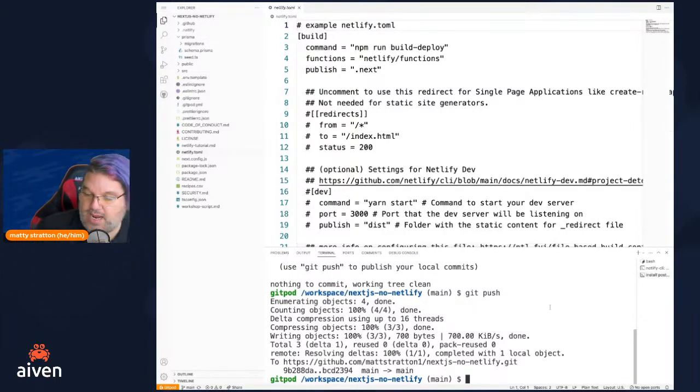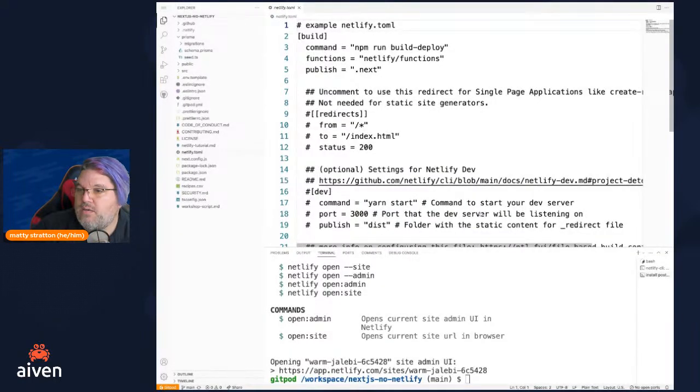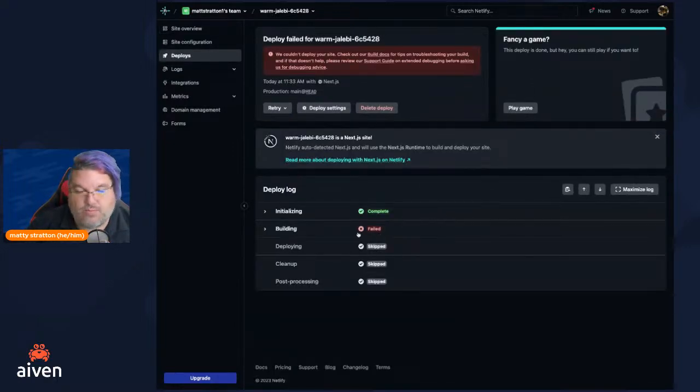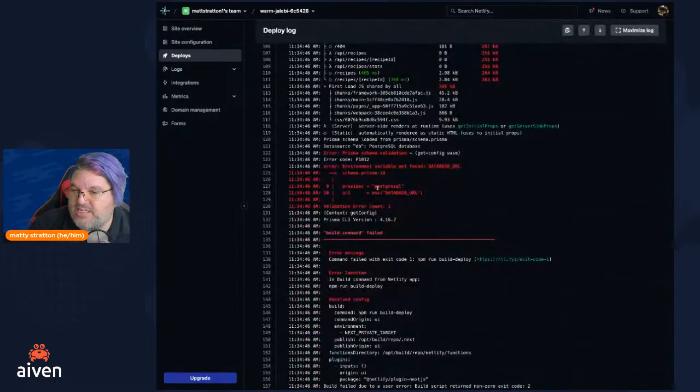And then if we want to see what's going on in the Netlify world, if we say netlify open, this is going to pop a window open that is going to take us to the Netlify dashboard for this site that we've just configured. And we can see even already that it tried to do the initial build when we set it up, and it's red. It failed. That kind of seems not great. I wonder why. So if we take a look at it and we look for our errors, we're actually going to see that the problem is it's saying, hey, I'm trying to talk to this database, and it's an environment variable, and it doesn't know about it. It's trying to talk to our URL that doesn't exist.